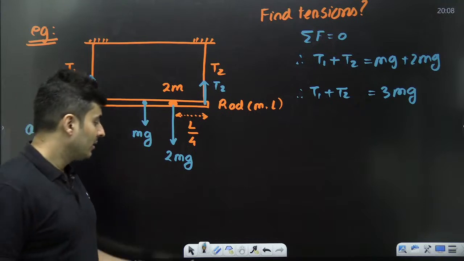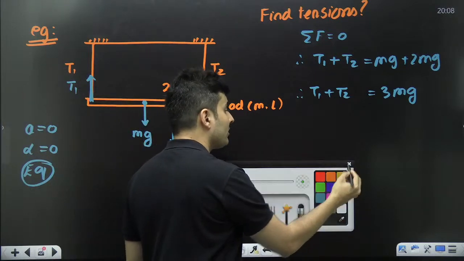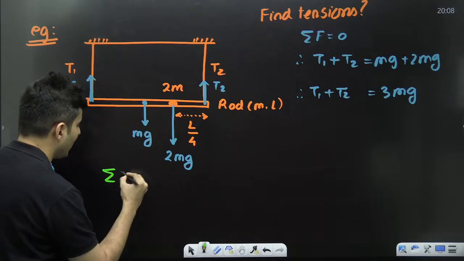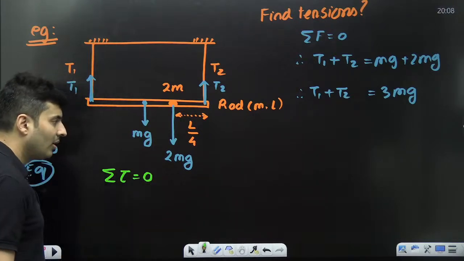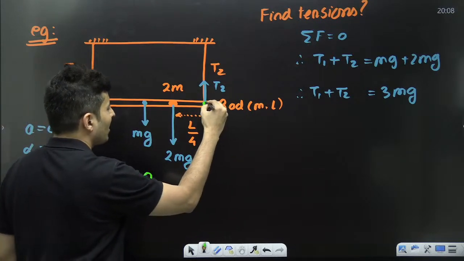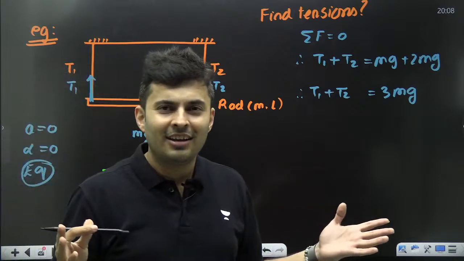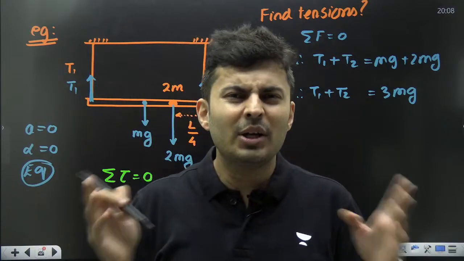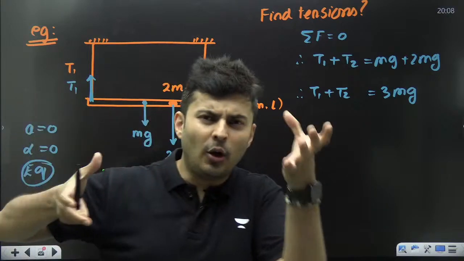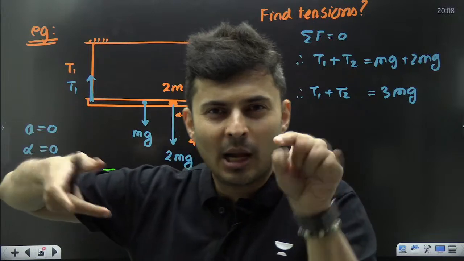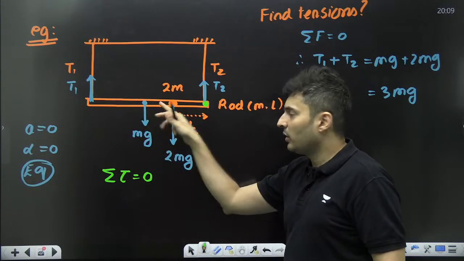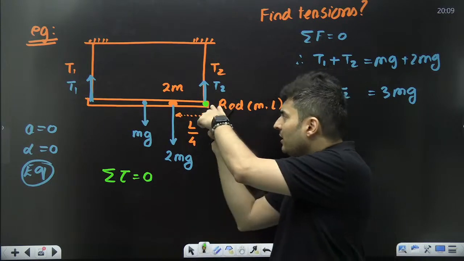Next, because there is no angular acceleration, can I also say net torque is 0? Oh yes, but at which point? Let's take about this point. Actually, you can take any point, but choose a convenient point, because no matter which point you take, total torque will be 0. It is not rotating. Why then did I choose this point?